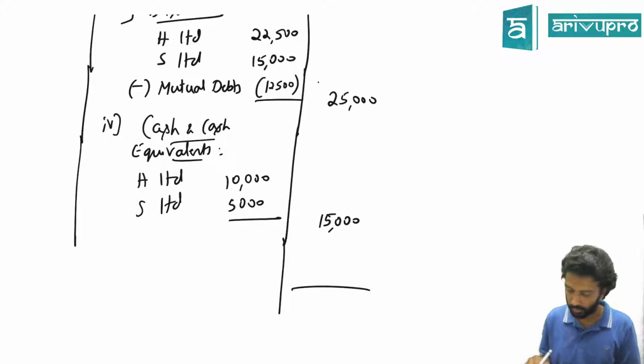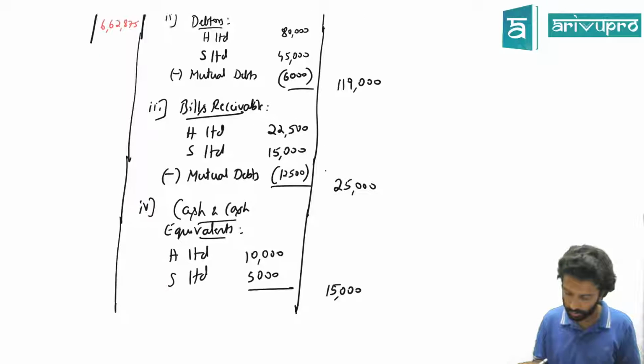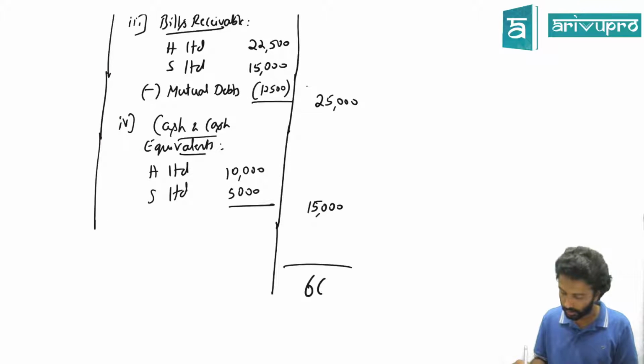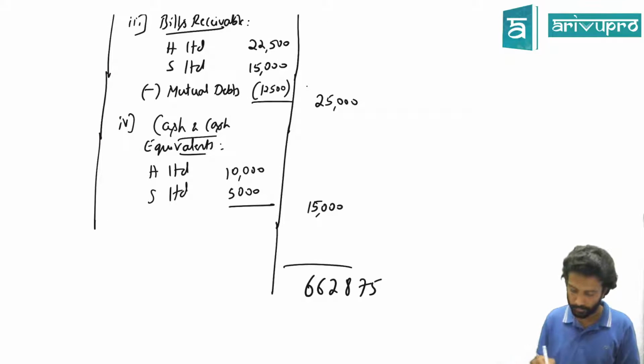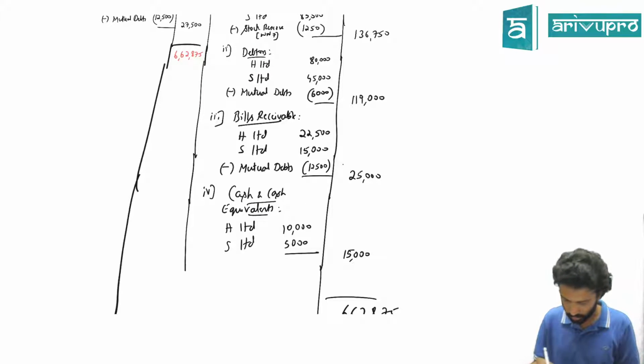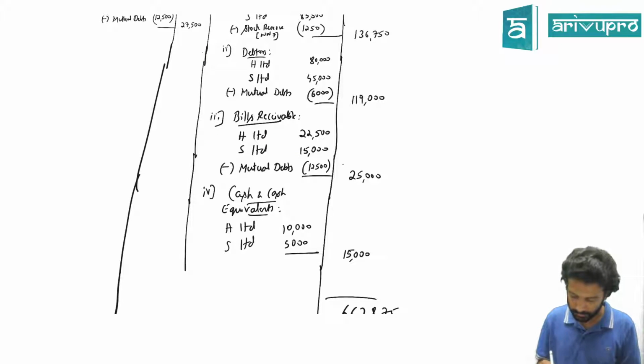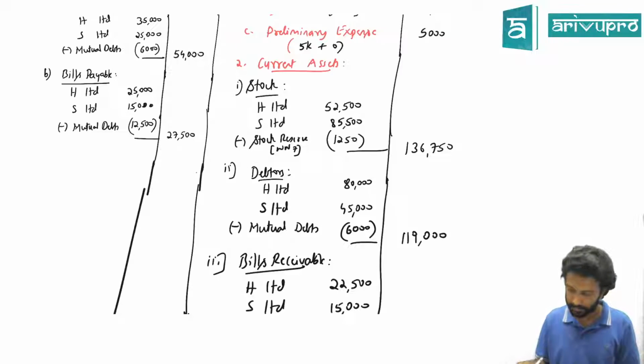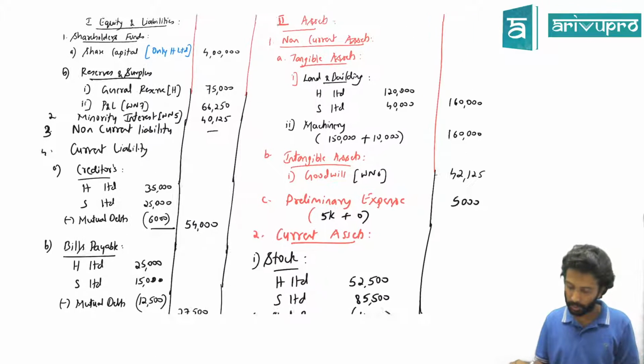Give me the total of this side. Hopefully it comes to 6,62,875. Yes or no? Yes, sir. Minority? Yes, sir, I checked that. Check properly.